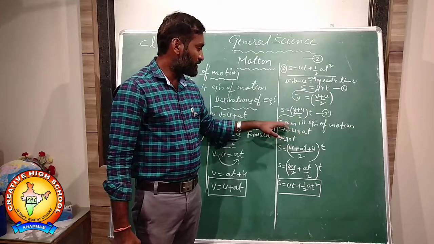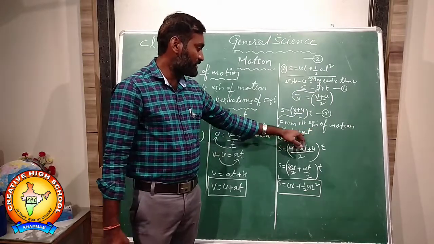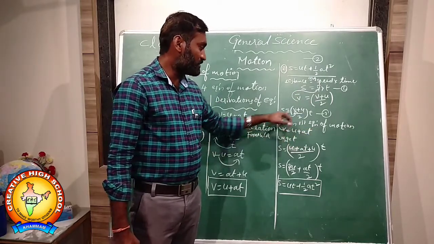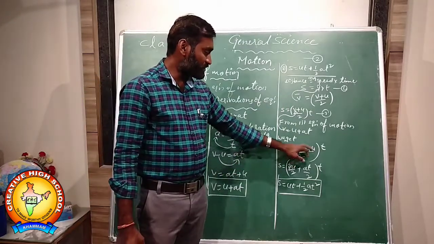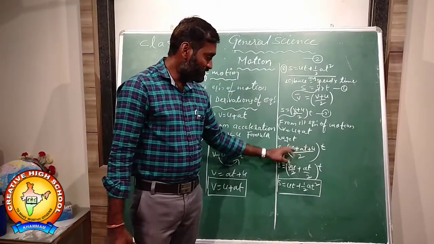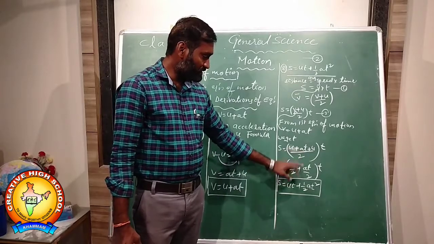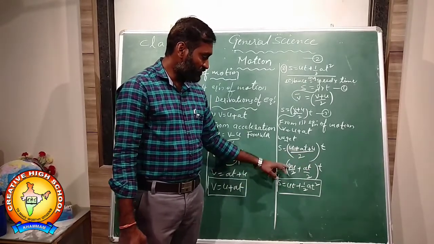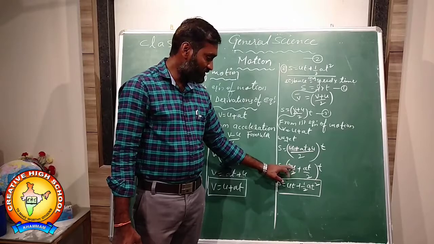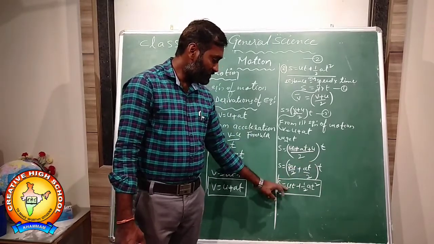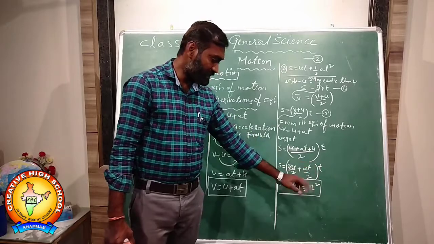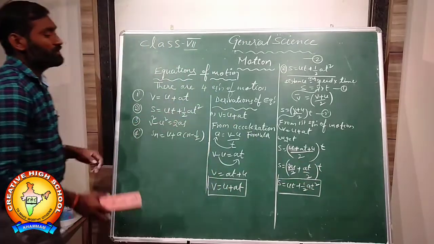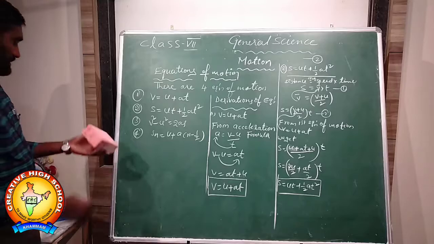Substituting v equal to u plus at from the first equation, we get s equal to (u plus at plus u) by 2 into t, which is 2u by 2 plus at by 2 into t. The 2 in u cancels, leaving ut plus half at square. This is the derivation of the second equation of motion.